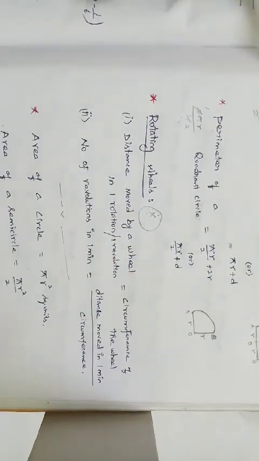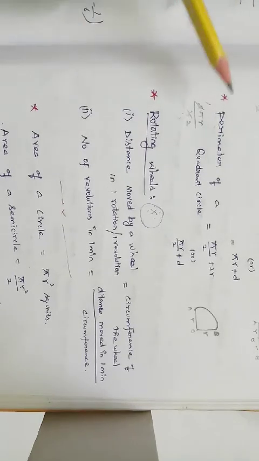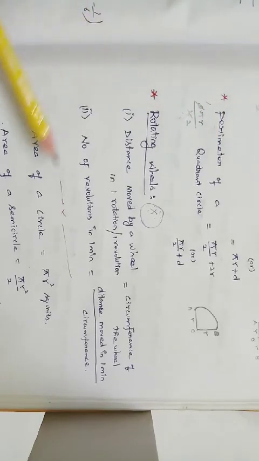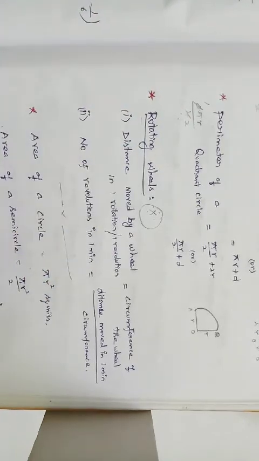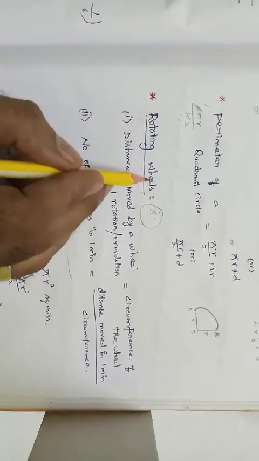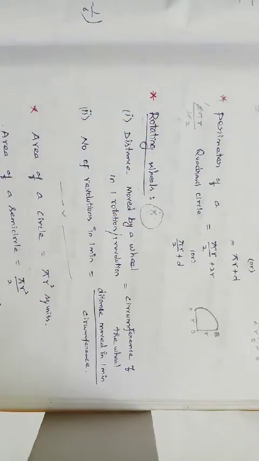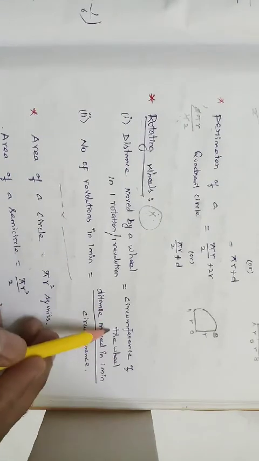See, circumference we have already studied from 7th, 8th, 9th itself. But in the 10th standard, with circumference we are going to see one more important concept, that is rotating wheels. The wheel is nothing but in the shape of a circle. So if the wheel rotates one time, that is nothing but the circumference of the circle.